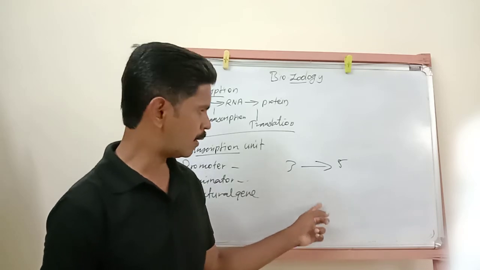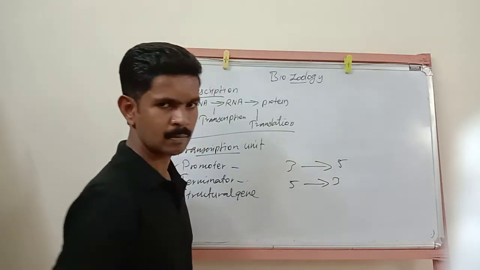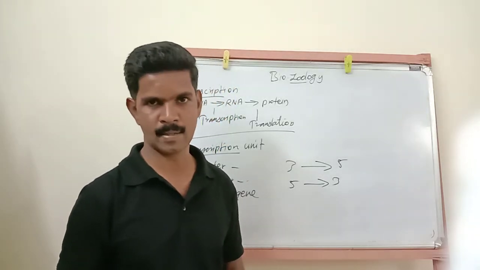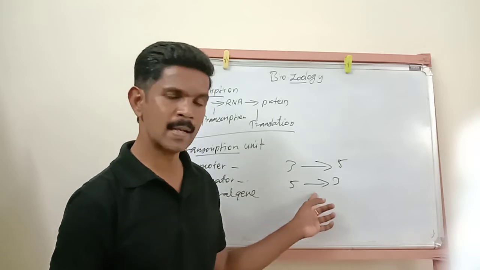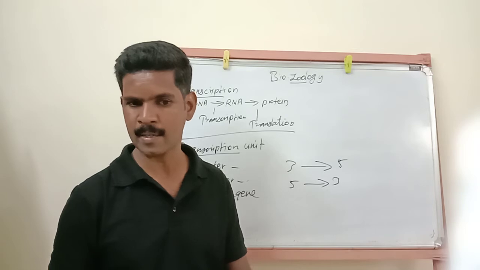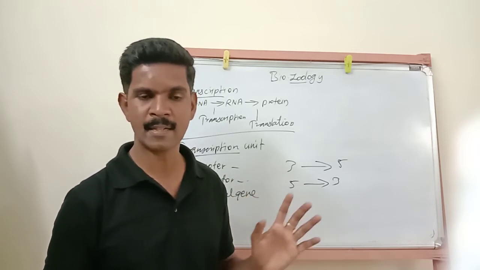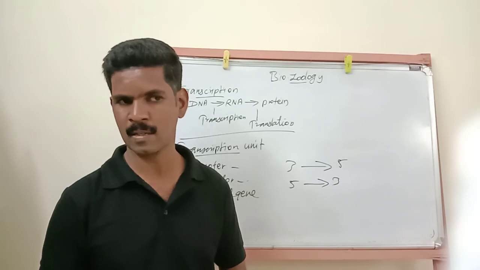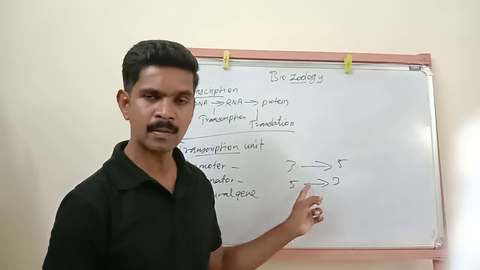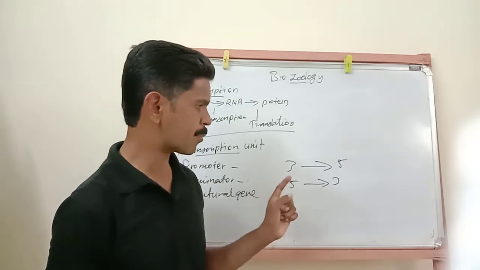Understand? Then the opposite strand, that means the 5' to 3' strand, is otherwise called the coding strand. This strand is displaced during the transcription process.